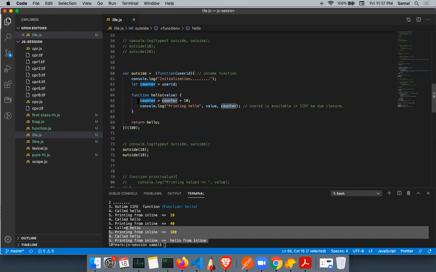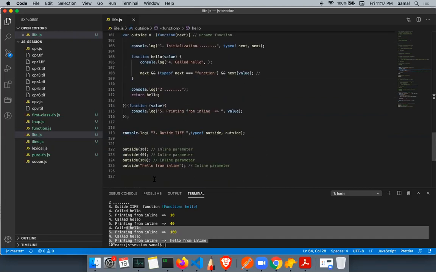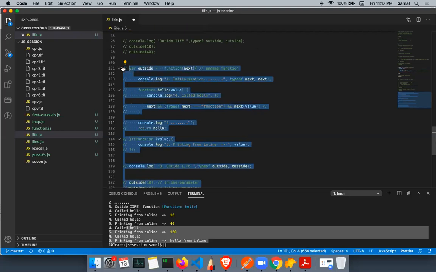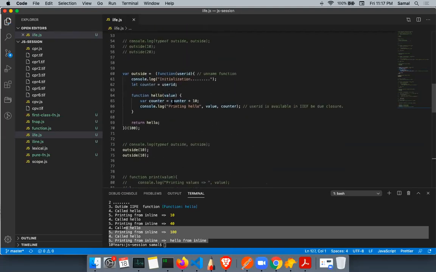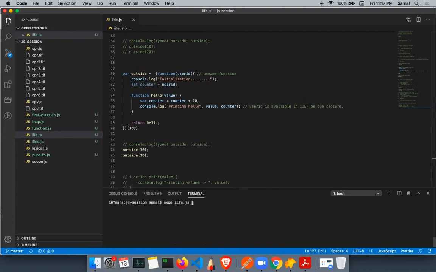Because here counter is not declared. If I do var here, then every time it will be undefined. Because the var keyword is used, there is a functional scope here, and it will be hoisted and be undefined. Undefined plus 10 is NaN. So if I comment this out and run this now, every time it will be NaN only. 10 and NaN, right?